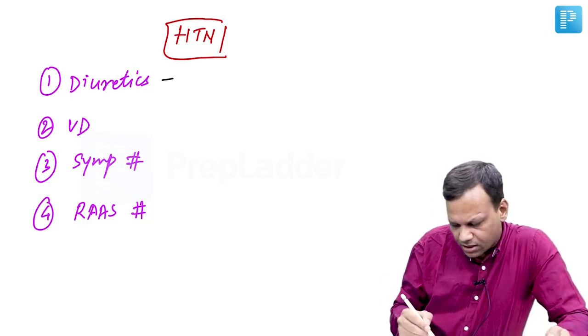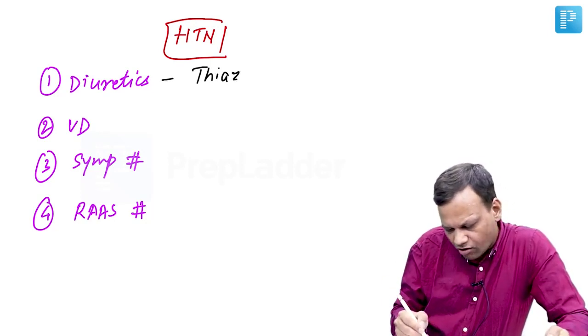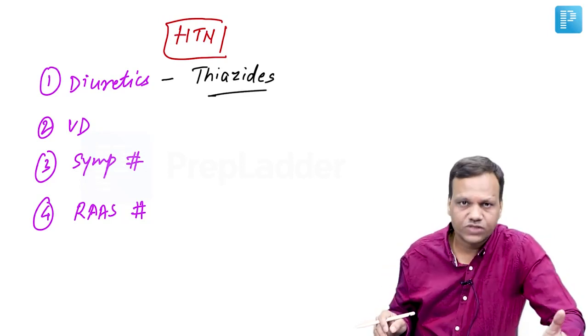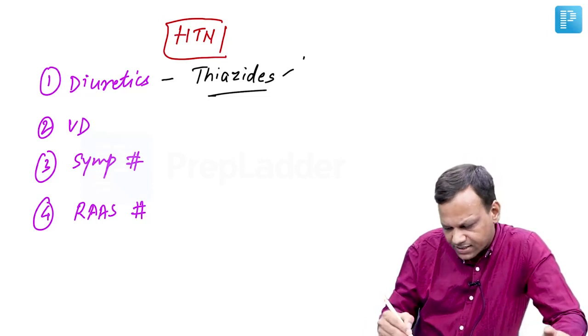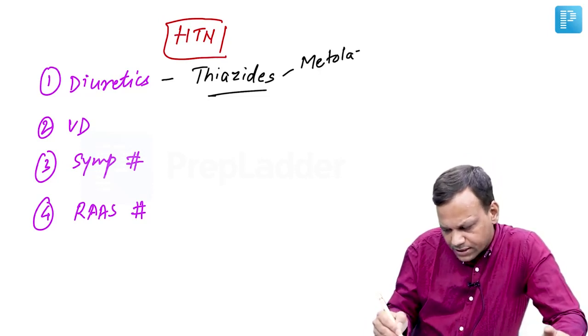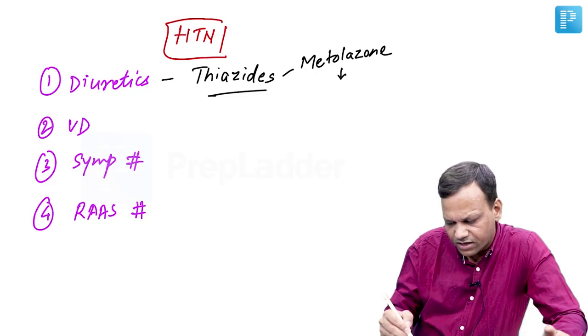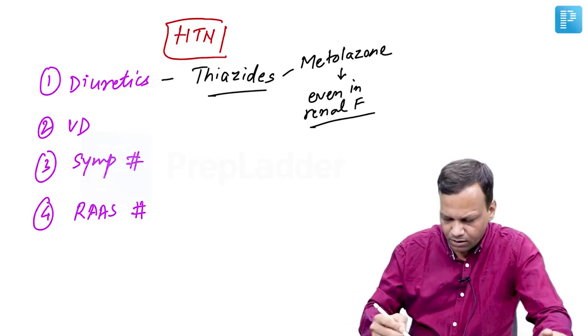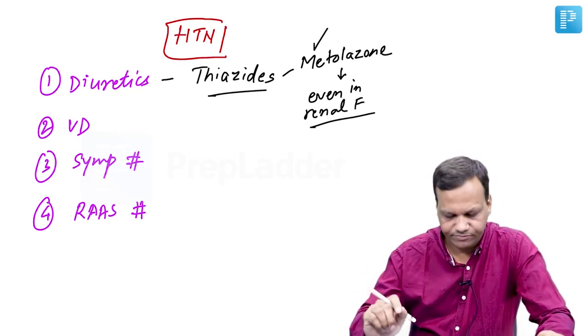Starting with the diuretics, the diuretics of choice in hypertension are thiazides. Thiazides are the drug of choice for hypertension, and one of the thiazides, called metolazone, is effective even in the presence of renal failure. Normally diuretics like thiazides are not effective in renal failure, but metolazone remains effective.